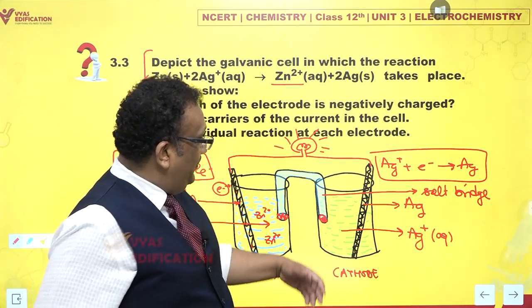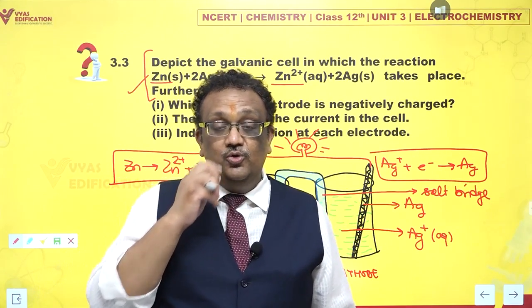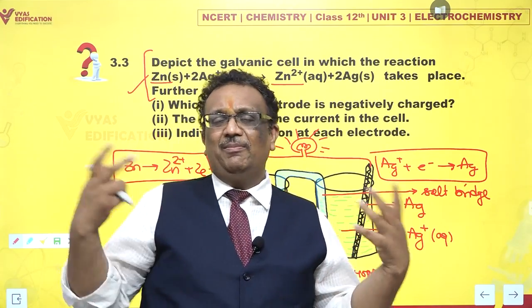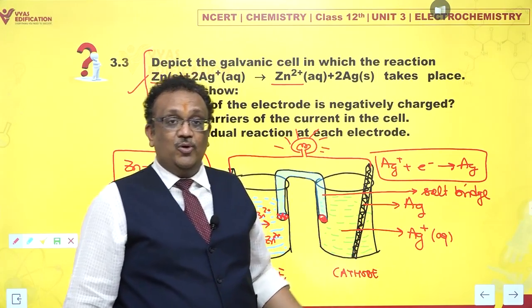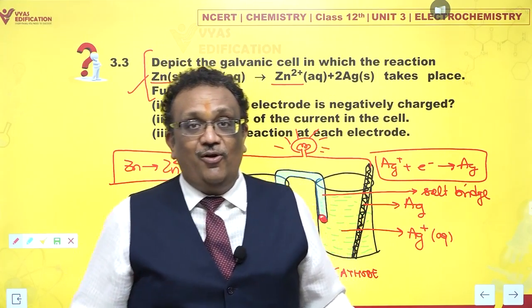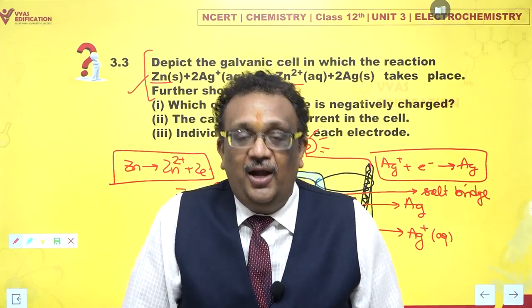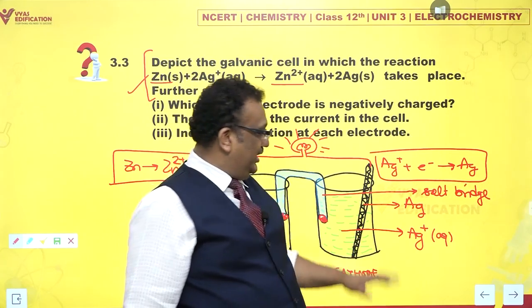And what happens at this end? The moment a silver rod is dipped in a solution of silver ions, silver atoms are sleepy by nature. They love to sleep. Ag+ ions, the moment they see the opportunity, they say, oh my God, there is a silver rod and we are also silver. So let's go and sleep. And they immediately run towards the rod.